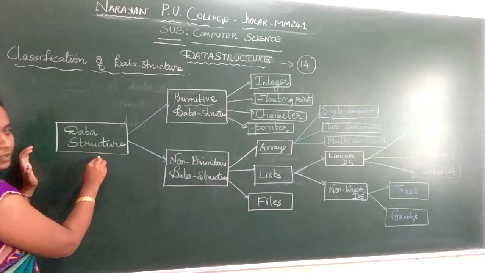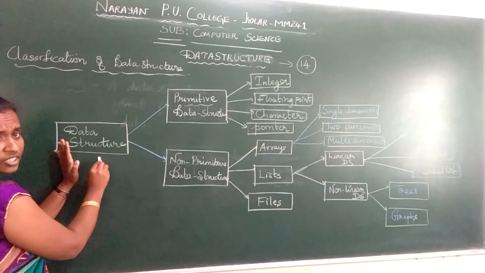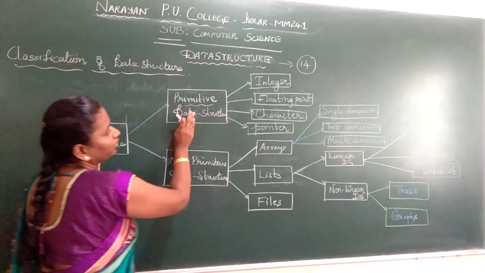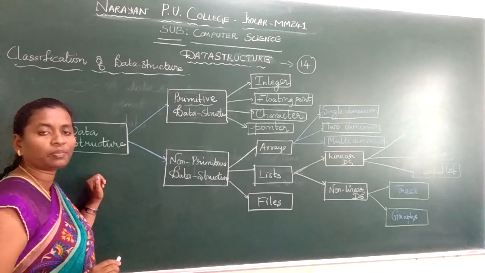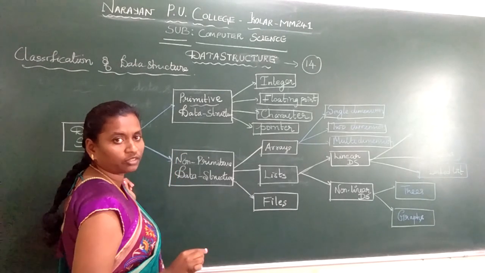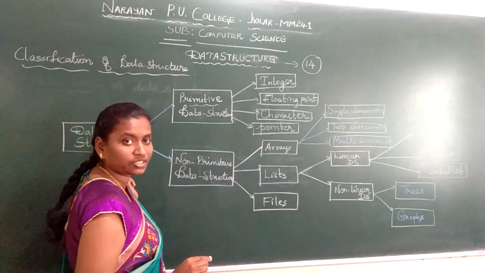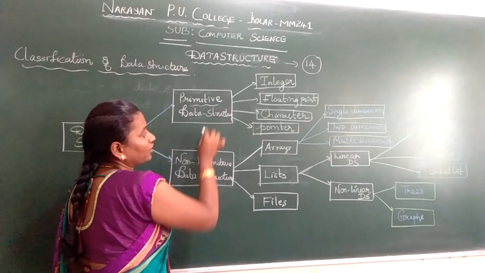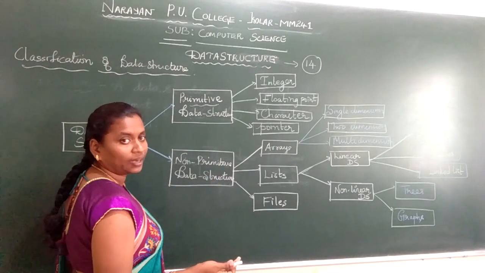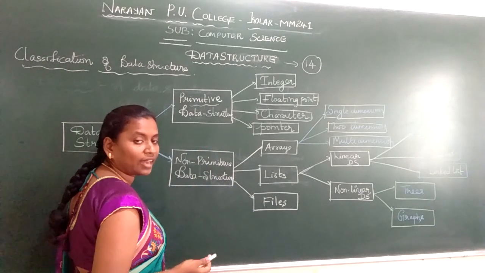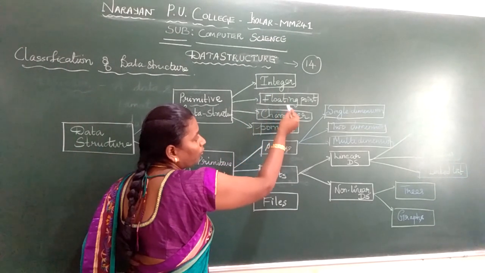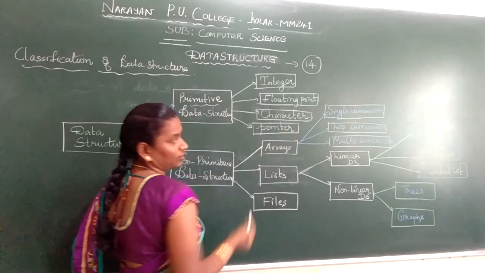Data structure, as I told you why we need it, is a format for storing and organizing data. What is the definition for primitive data structure? This is important from the exam point of view, for 1 mark. Primitive data structures are the data structures which directly operate on the machine level instructions. We have integer, floating point, character and pointer.